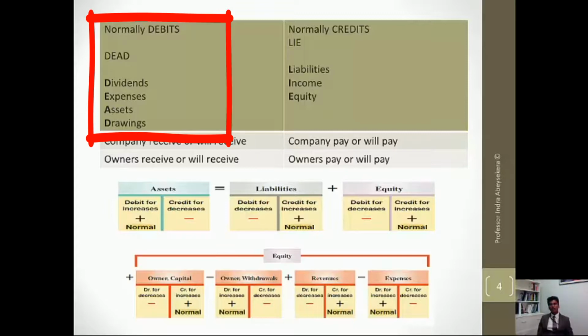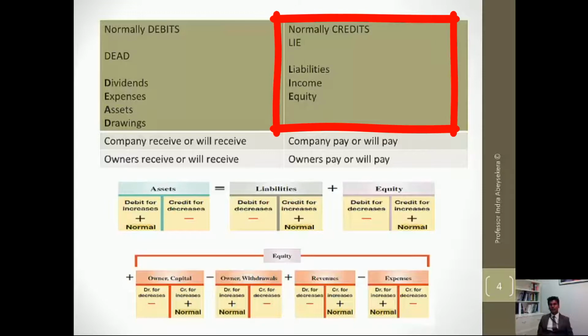If you think about debits and credits in another way, when the company receives or will receive something, it becomes a debit. When owners receive or will receive something, it becomes a debit. When the company pays or will pay, it becomes a credit. When owners pay or will pay, it becomes a credit.